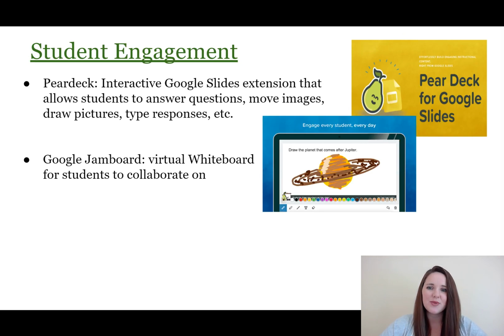More on student engagement. There's a couple different things I've been trying this year and using, and I think somewhat successfully. The one is called Pear Deck. I've gotten a lot of good feedback from your students about Pear Deck. It's basically an interactive Google Slides where the students can answer questions, move images around, draw pictures, type responses. Everybody participates. I'm able to see everybody's responses. It's a great way to keep everybody involved, especially the students at home.